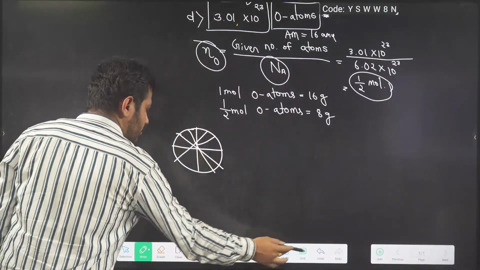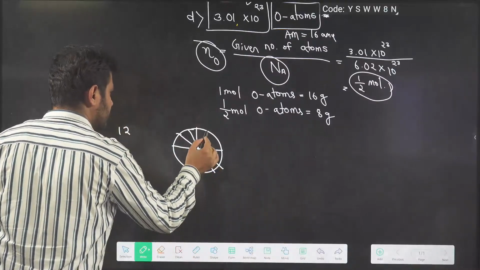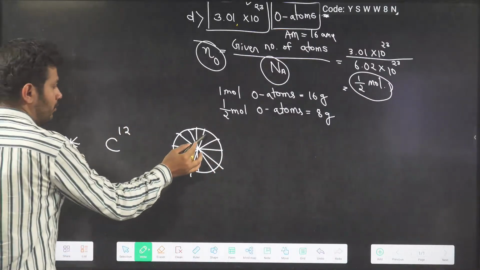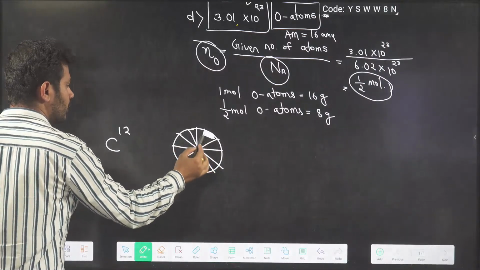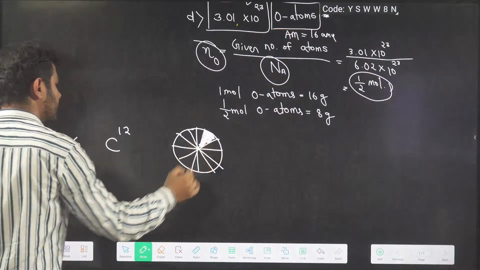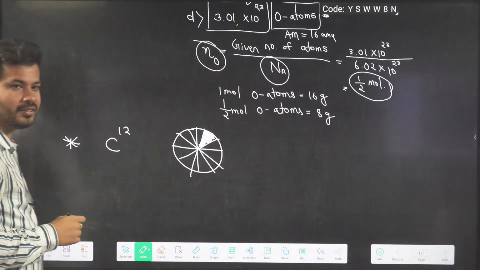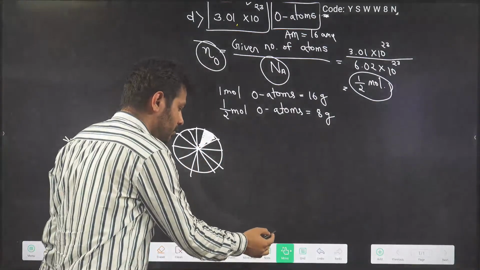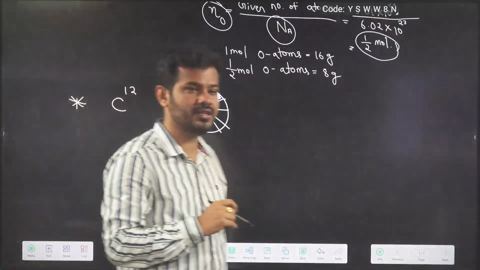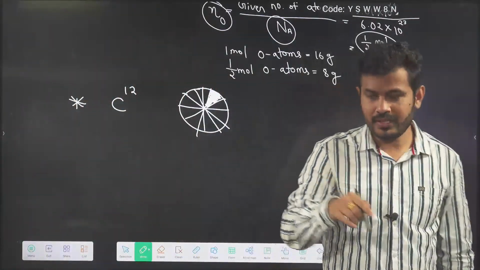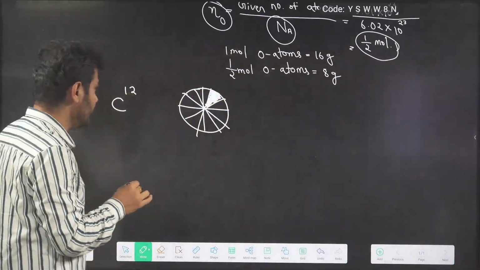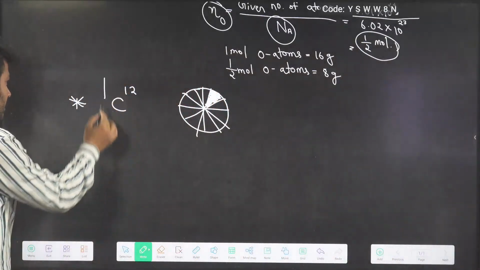Right? We have split it into 12 equal parts. Then each part of this is going to be 1 AMU, right? So that way carbon 12 is the standard we have taken. Earlier, you remember, we had taken hydrogen as the standard. Later, oxygen also we have taken. But finally, we have concluded we should take carbon as the standard.